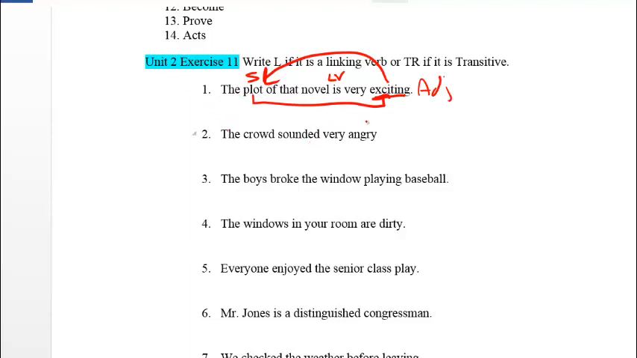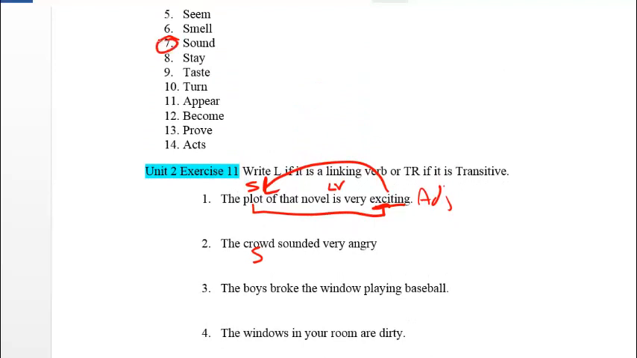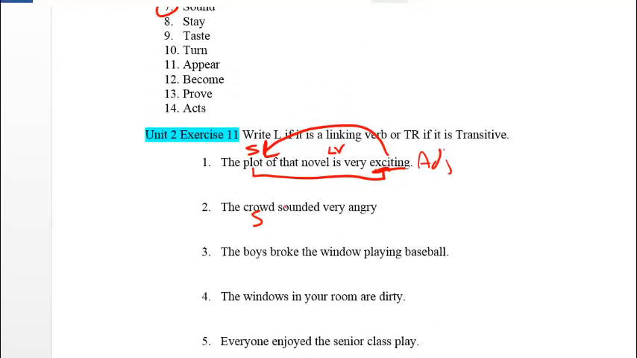The crowd sounded very angry. In this case, crowd is the subject. Sounded, which is on your list right here, number 7, is a linking verb. Angry is an adjective. Again, the crowd is not performing an action. Sounded is functioning as a way to link two pieces of information, which is crowd and angry.